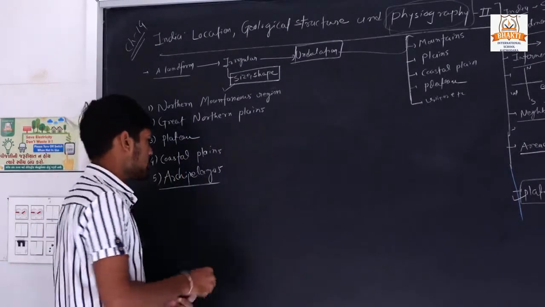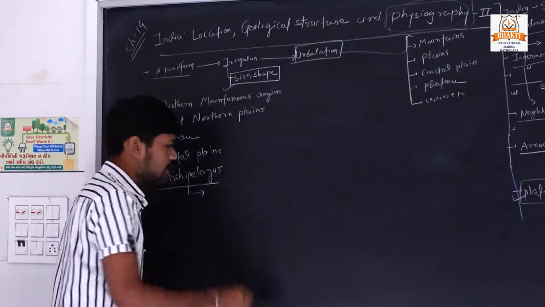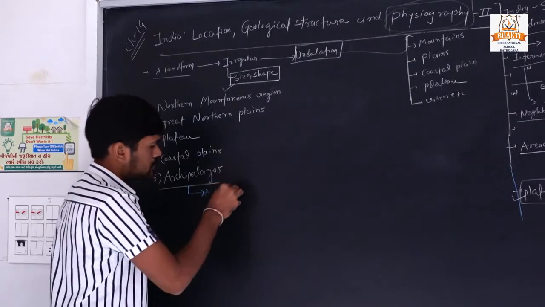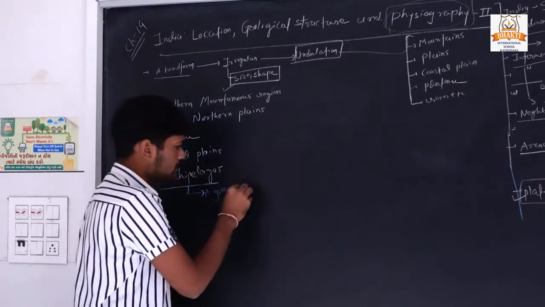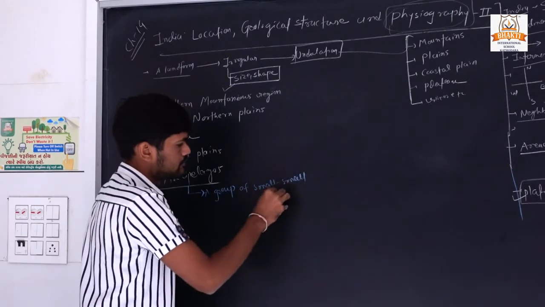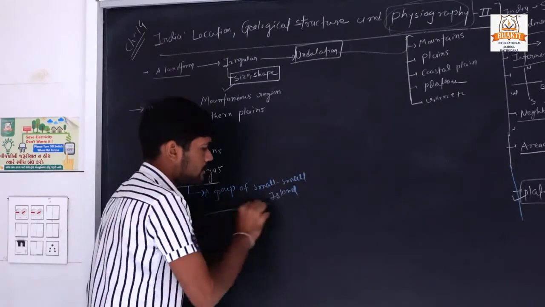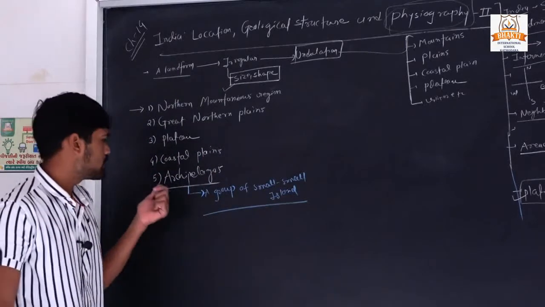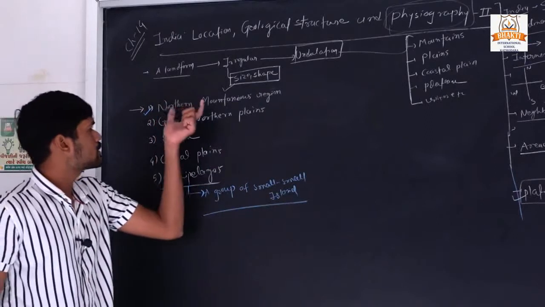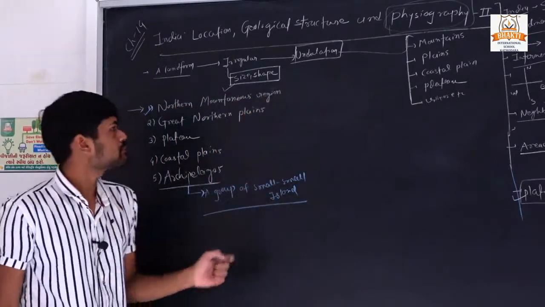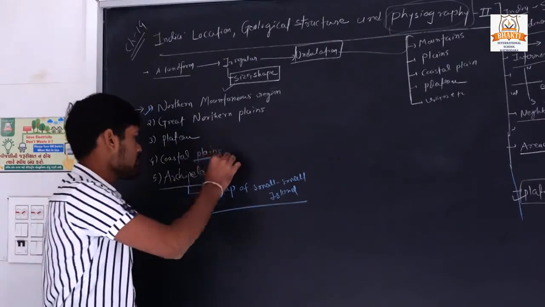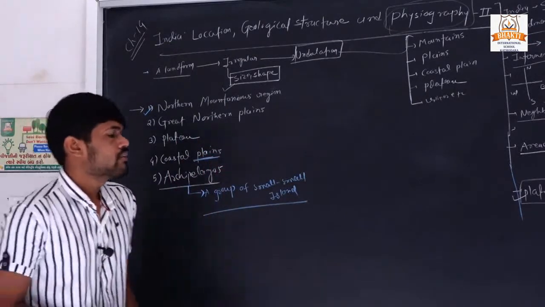We will see further, but the definition is a group of small islands is called an archipelago. In this chapter, one by one, we will see first the northern mountainous region, second the great northern plain, third plateau, fourth coastal plain and fifth archipelago.